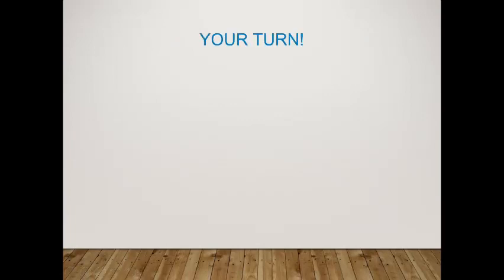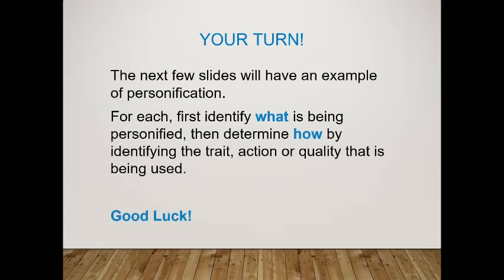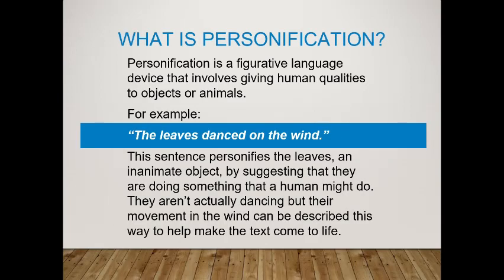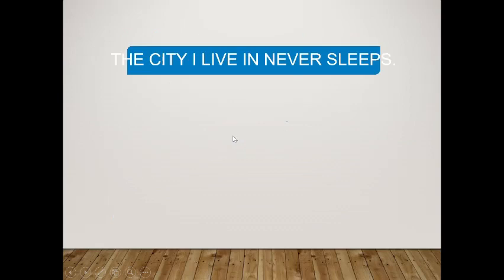Okay. Pretty simple. So we're going to have a go at this now. Looking at the next couple of slides, we're going to find out what is being personified. So we're going to find the noun, and then we're going to determine how it is being personified. So what human trait is that thing being given? Like in this example here, we had what? It was the leaves, and what they were doing was dancing. So let's have a look.